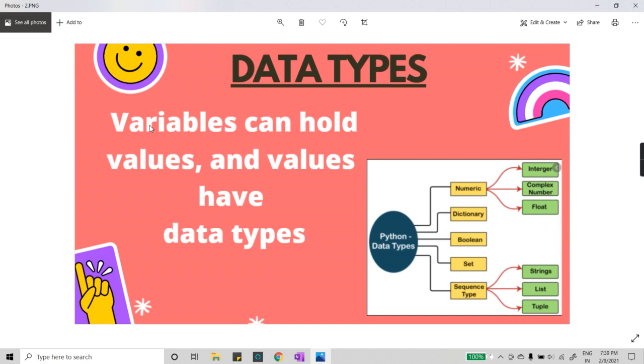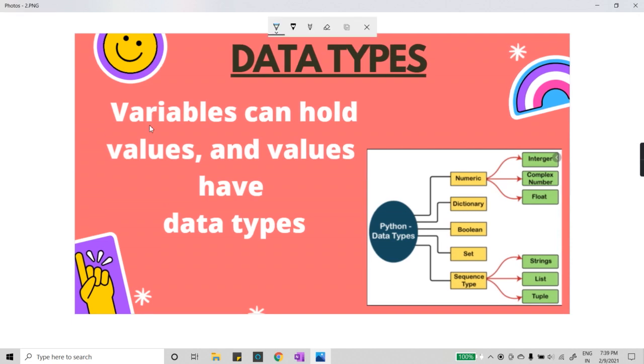Now here I have written one sentence: variables can hold values and values have data types, right? Just give me an overview or a hint of what you understand from this line I have written, that variables can hold values and values have data types. Can you all quickly give me an overview?